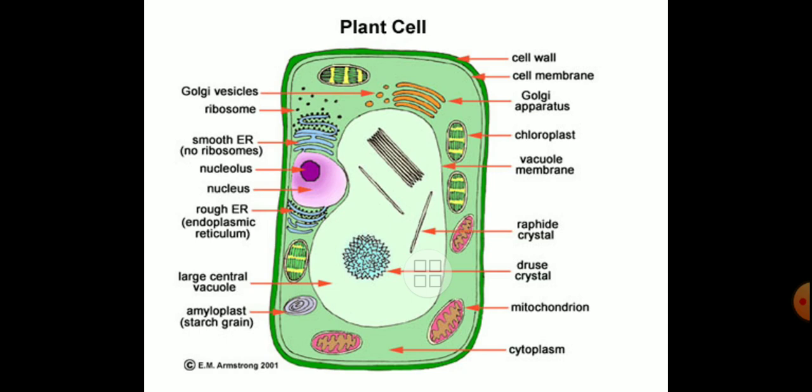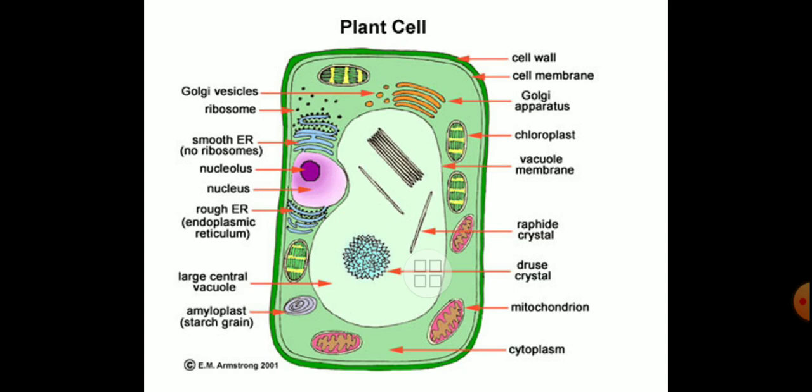Now friends, here the cell wall is there. We can see it first when we look at the figure from our right hand side. First the cell wall, followed by the cell membrane. Then we can see the Golgi apparatus, and the chloroplast, which, as I have already said, is absent in the animal cell but present in the plant cell. Then at the center there is a vacuole, surrounded by the vacuolar membrane.